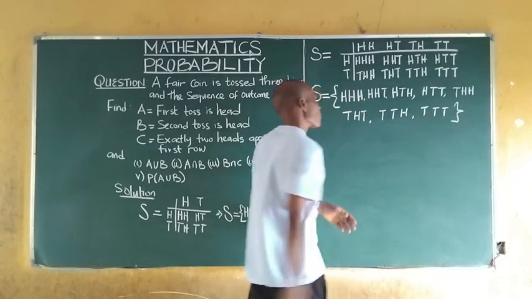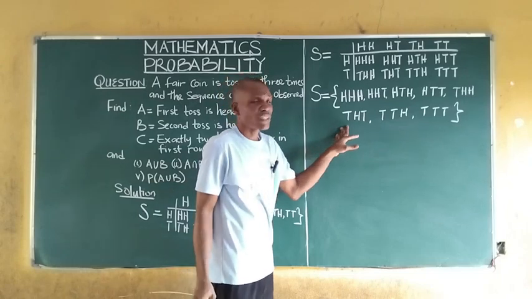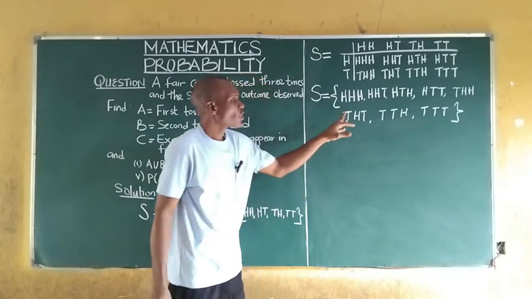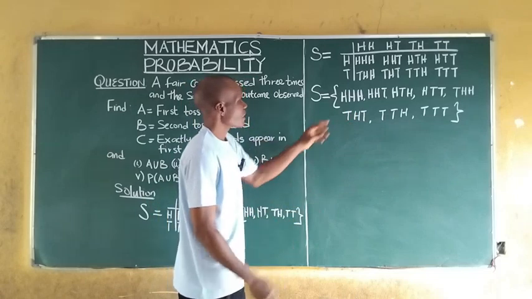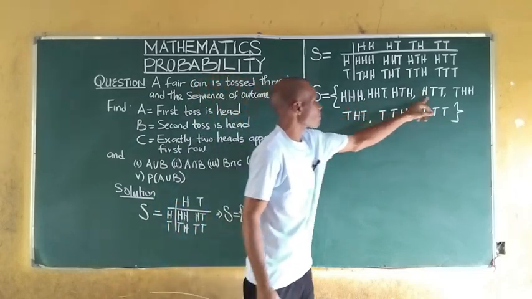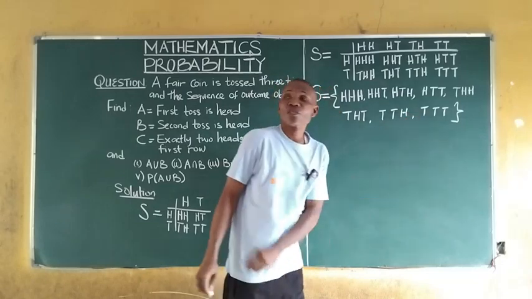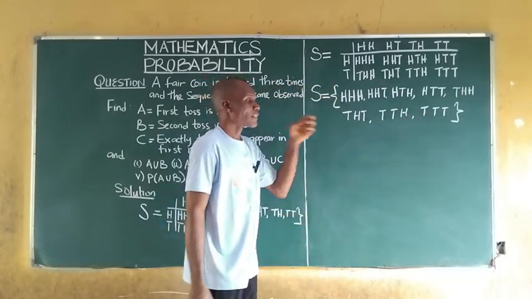These are the possible outcomes we can get if we toss 3 coins. And if we count, it is 1, 2, 3, 4, 5, 6, 7, 8. So our sample space here is 8.